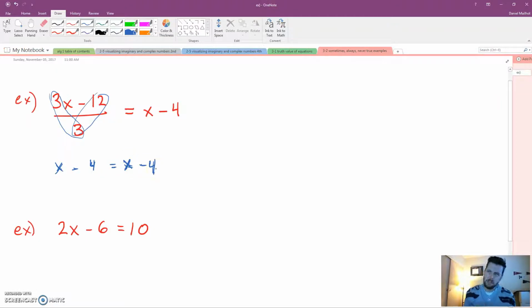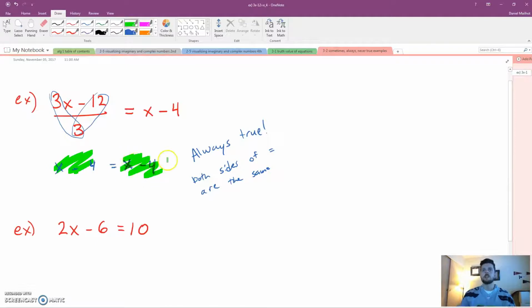Is that going to be sometimes true, always true, or never true? Well, you can think about how we did it yesterday, but I hope you can realize just by looking at it from here. Always true. Always. Now, this is the key part. Justify. How do you know it's always true? Both sides of the equal sign are the same. X minus 4 and x minus 4 are literally the same thing no matter what you would plug in there. All right? Let's look at the second example.